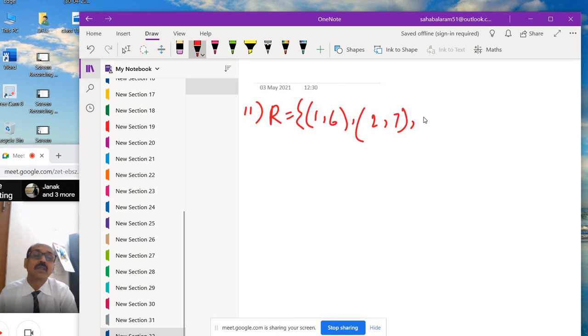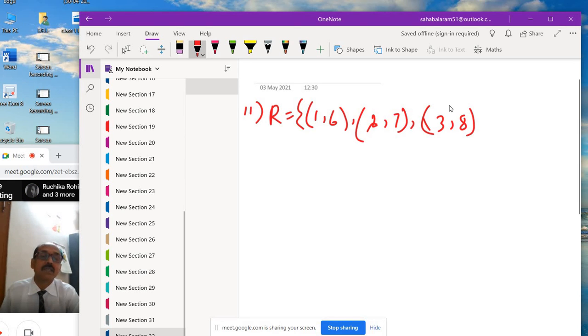Then take 3: 3 comma 8. So 1 6, 2 7, 3 8 only, because less than 4, up to 3 you take. So this is the relation R.